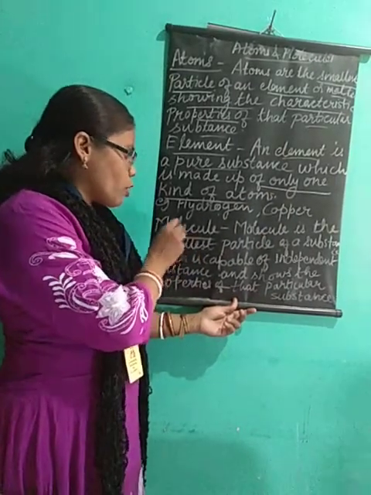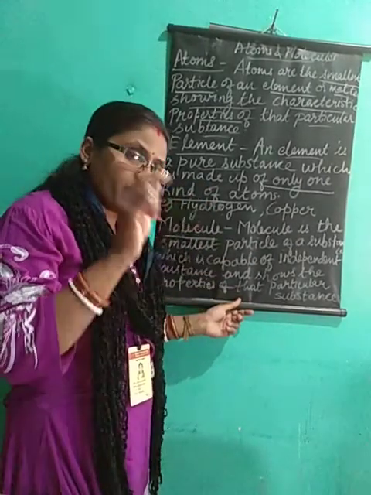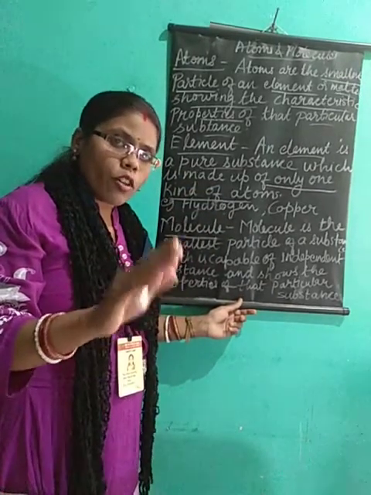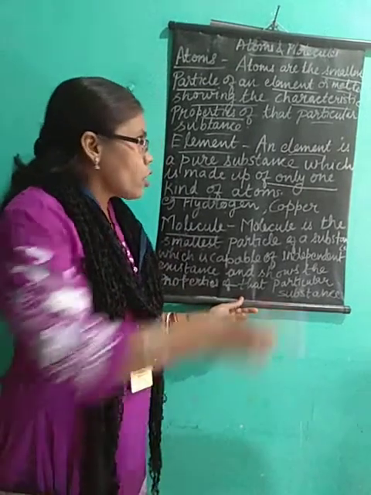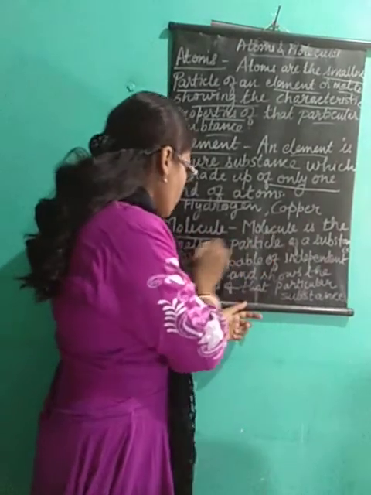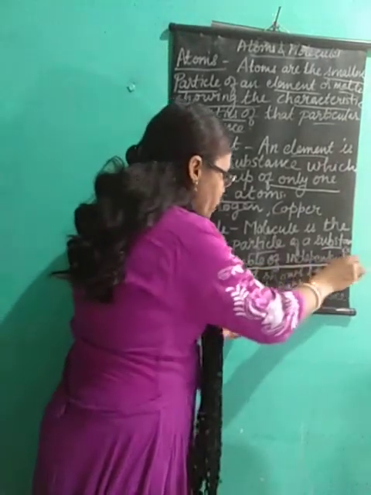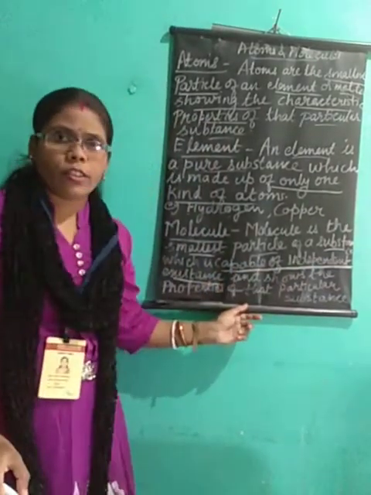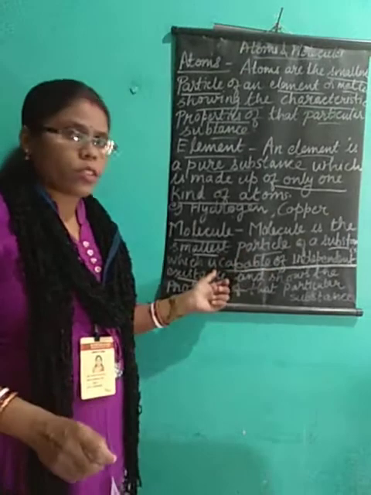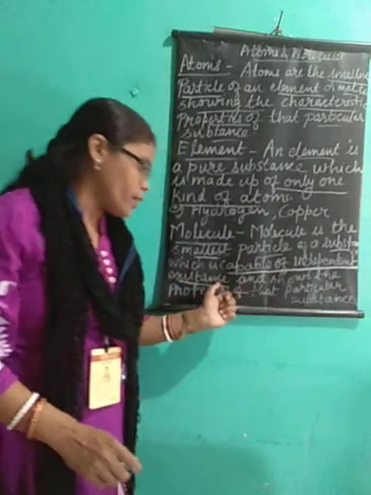Now the next term is molecule. You should know the difference between all these three, so be very careful. Atom, I said, is the smallest particle of an element or any matter which shows the properties of that particular substance. A molecule is the smallest particle of a substance which is capable of independent existence. This is important.